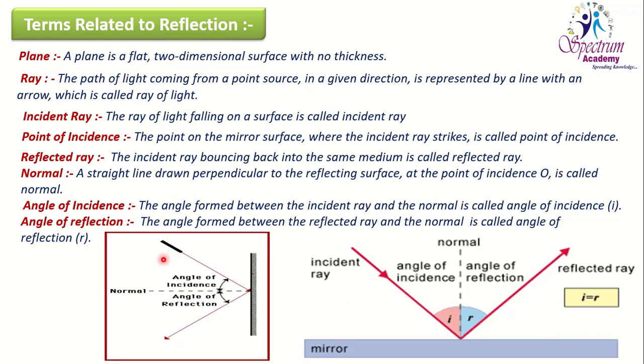You can see here the light rays coming toward the surface of the mirror and falling at the exact point, that is the point of incidence, and from that same point it is reflecting in a particular direction. We draw a normal which is perpendicular to the plane reflecting surface, and two angles are forming here. One is the angle of incidence and another is the angle of reflection, with the help of the normal and the incident ray, and with the help of the normal and the reflected ray.